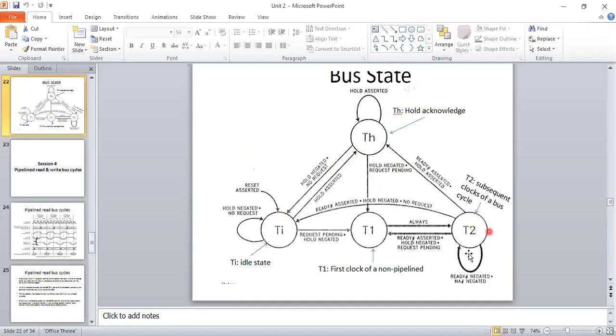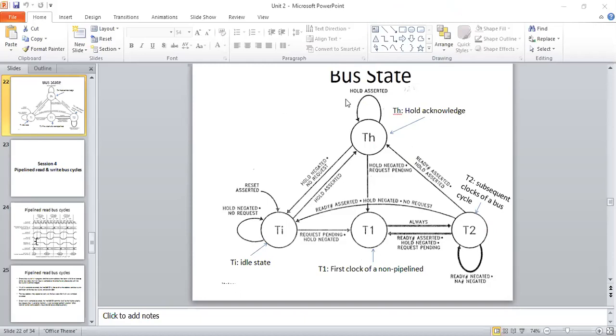So in the T2 state, if it has got the information that the resource has not yet been released, then again it will go to hold, okay, TH. It comes to the idle state, again comes to T1, and then finishes with what we ultimately expect to perform with the task. It needs to be in the complete state, that means what it has performed with the task, what is the read and write, and then we are going to the next phase.